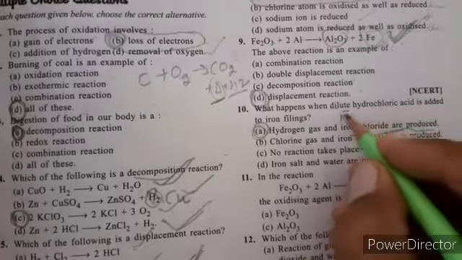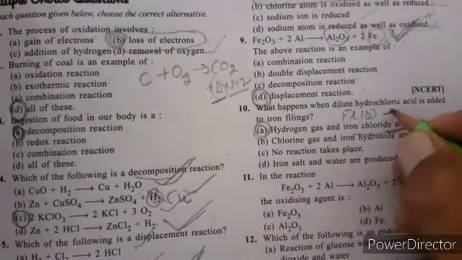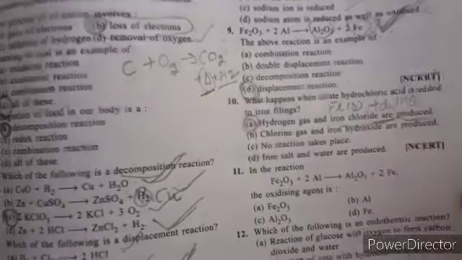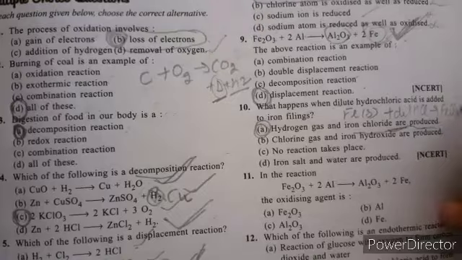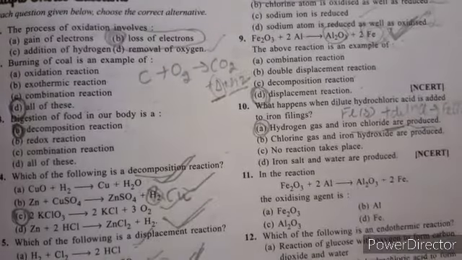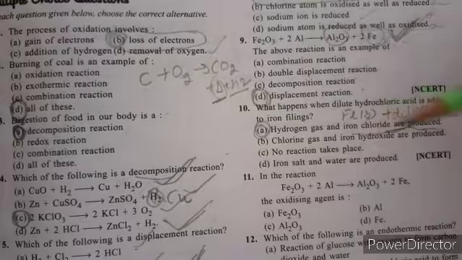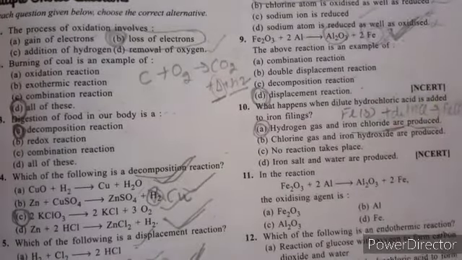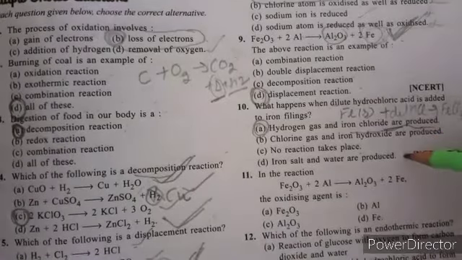This reaction will occur. Iron filings, meaning small particles of iron, plus dilute HCl to form FeCl3 plus H2. This is the product. Iron chloride is formed. So chlorine gas is not released, iron hydroxide is not produced, and it's not that no reaction takes place. The reaction takes place. Iron salt and water are also not produced. Clear?